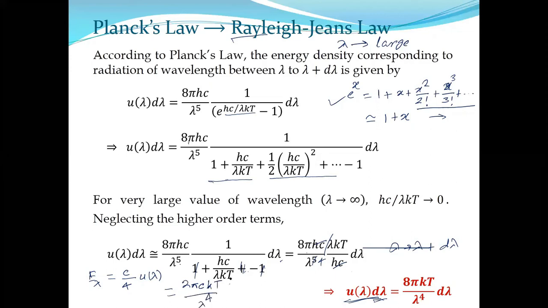That is your answer. So if you are asked to derive Rayleigh-Jeans law, then the derivation of u lambda will be sufficient. But if you are specifically asked to estimate intensity, then you just multiply c by 4 with u lambda. That will be sufficient. So it's just a single step. What you have to remember is that Rayleigh-Jeans law is applicable only for the higher wavelength side, and when lambda is large, if we expand e to the power something, all the higher order terms can be cancelled, and our calculation will be much simplified.